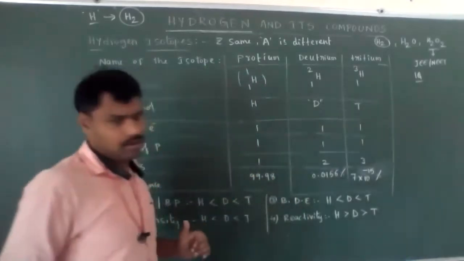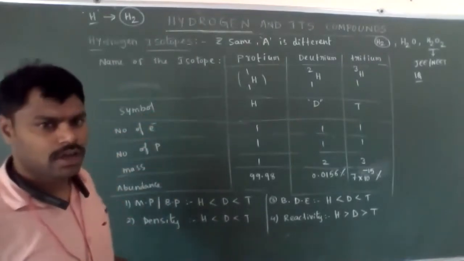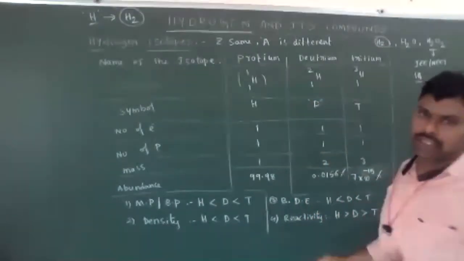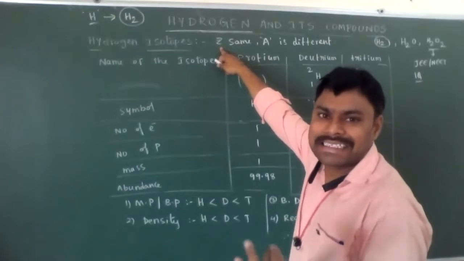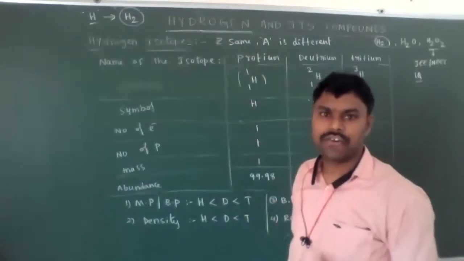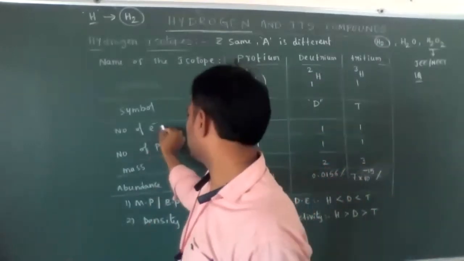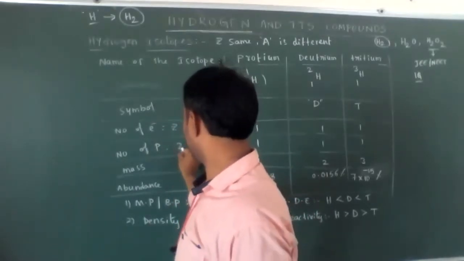Now, how many electrons are present in protium, deuterium and tritium? Since the atomic number Z is the same, they automatically contain the same number of electrons: 1, 1, 1. Generally, for neutral atoms, atomic number equals number of electrons, which also equals number of protons.